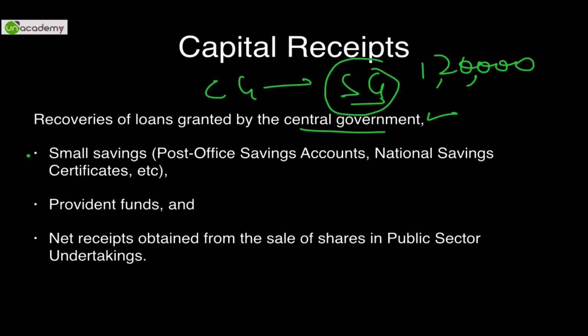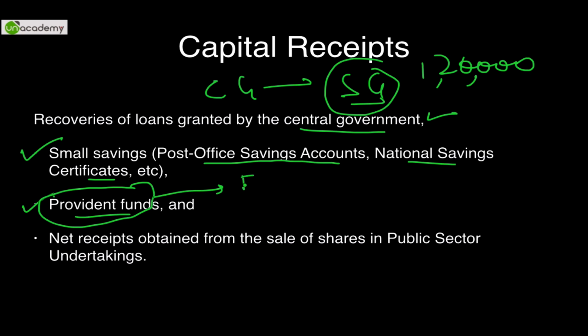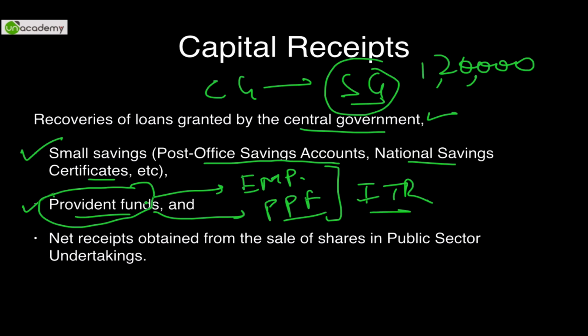Other capital receipts are small savings: post office savings accounts, national savings certificates, all these are considered to be government borrowings. Second is provident fund, what we deposit with the government. Either our employer deposits, which is called employer's provident fund, or what we deposit ourselves, the public provident fund. This we'll discuss in the Indian taxation regime. Nevertheless, provident fund results in capital receipts.